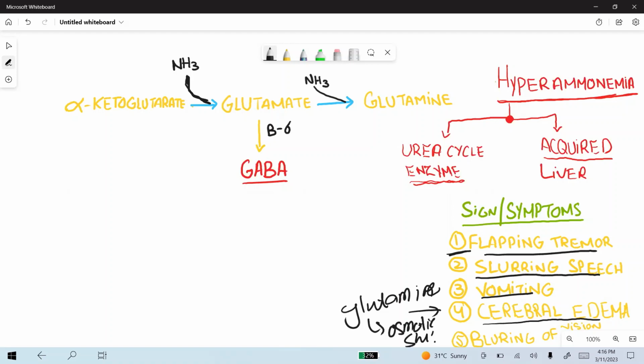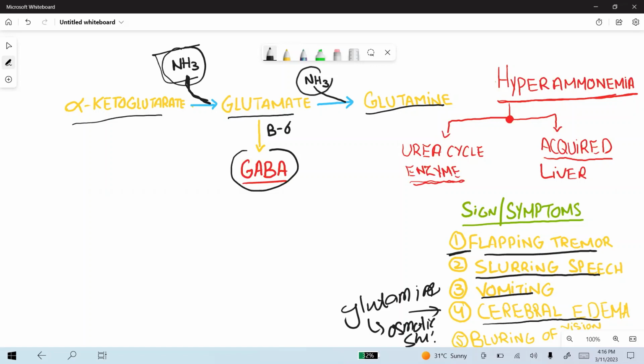So the excess ammonia reacts with alpha ketoglutarate to form glutamate, and then this glutamate reacts with this excess ammonia and is converted to glutamine. Normally this glutamate is converted to GABA. So if there is excess ammonia here, there is a decrease in alpha ketoglutarate and a decrease in GABA. Decreased alpha ketoglutarate leads to a decreased TCA cycle.